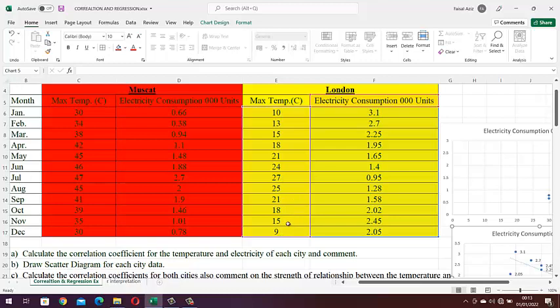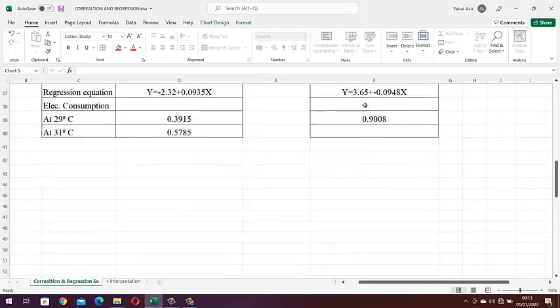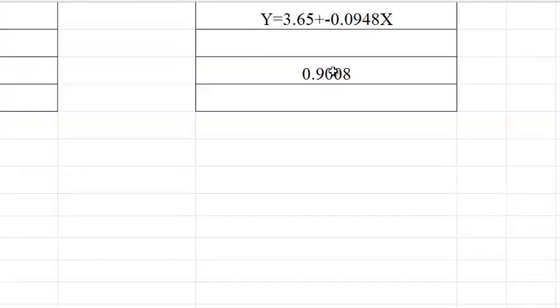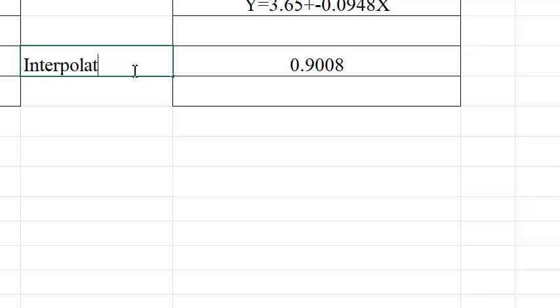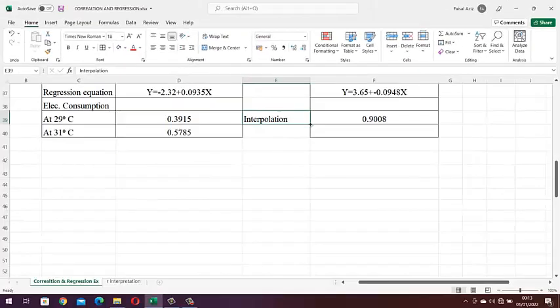So 29 is outside the range, so it is extrapolation. We receive a consumption value, but this is extrapolation. So here for Muscat it is interpolation for both, and here for London it is extrapolation.